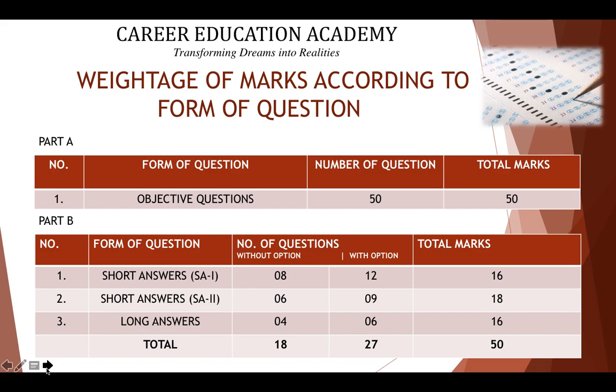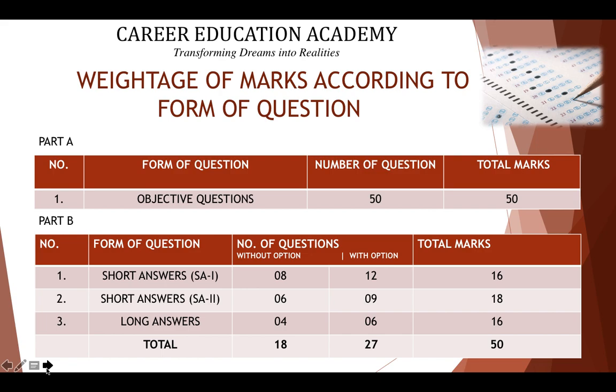The remaining 2 hours will be for part B, in which you have 2 marks short answer questions, 3 marks short answer questions and 4 marks long answer questions. Now we will see how many questions there will be. You have 8 short answer questions of 2 marks each, so a total of 16 marks. You can see here on the screen also. Similarly, you have 6 questions of 3 marks, so that comes to a total of 18 marks. And you have 4 long answer questions of 4 marks each, so a total of 16 marks. So that comes to a total of 50.